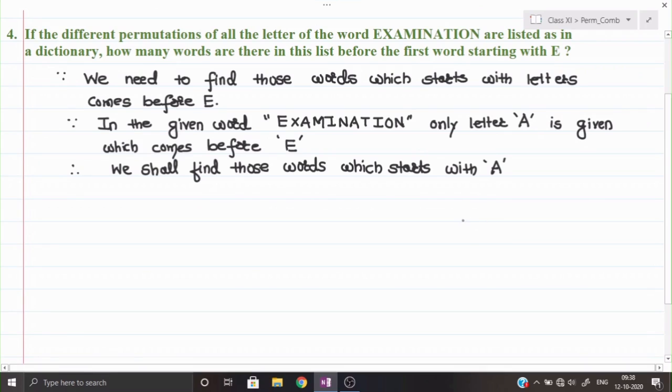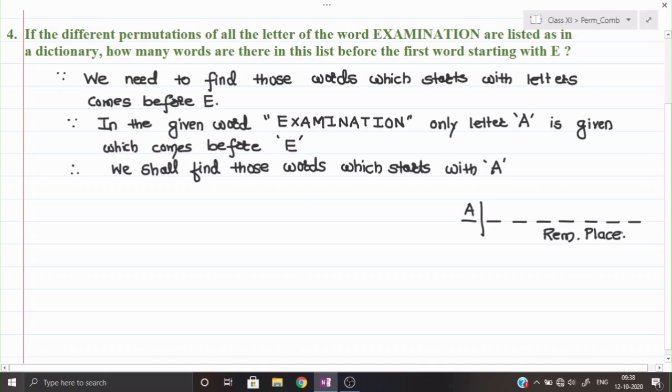So suppose if here I create some places 1 2 3 4 5 6 7 8, means the places I am going to create. One thing you observe here, the first place is reserved for A, so this is not required to arrange. We have to arrange the remaining places. So these are our remaining places that only need to arrange.